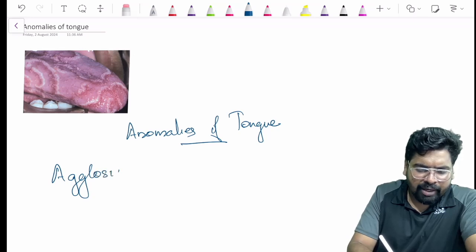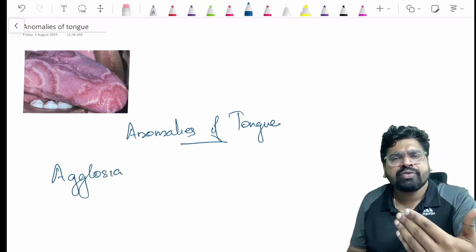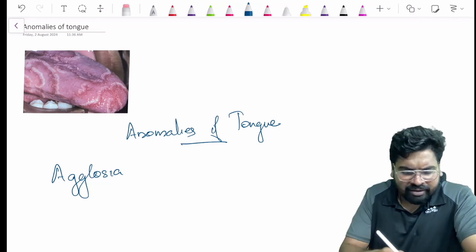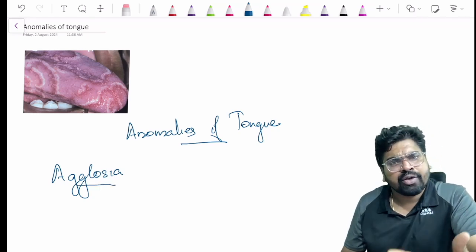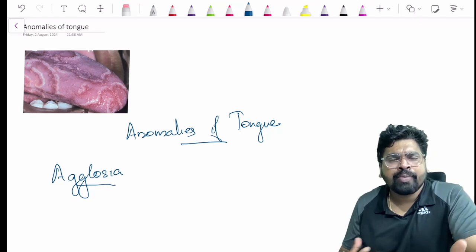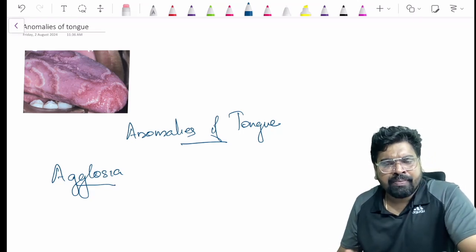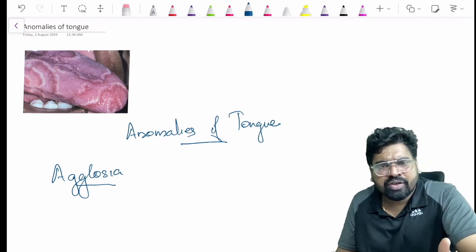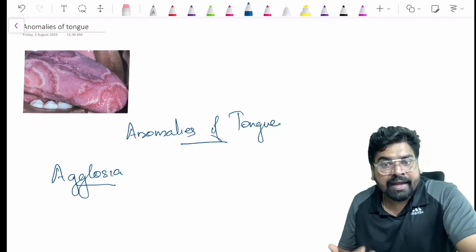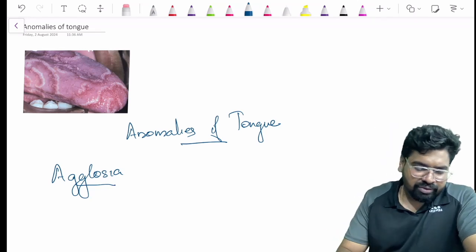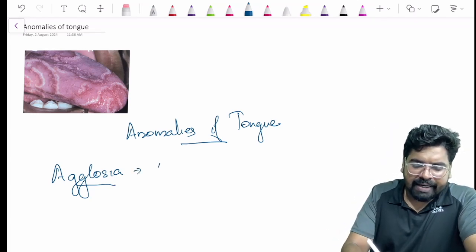So what do you mean by glossia? We use the term eglossia. Glossia is a term related to the tongue. You may have heard about glossitis, meaning the inflammation occurring on the tongue. We call it glossitis. So eglossia means a complete absence of the tongue.